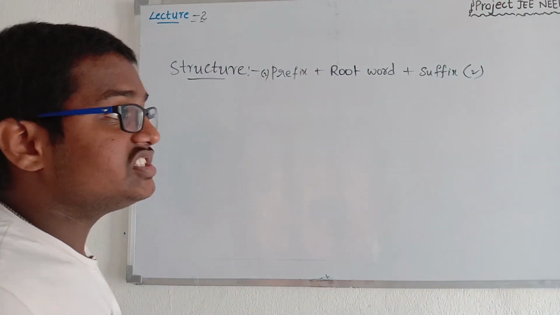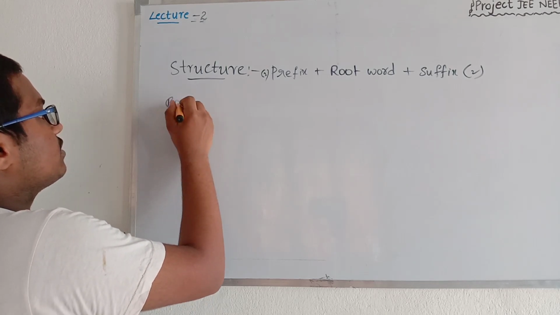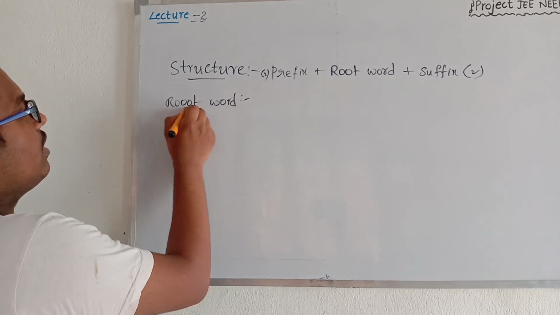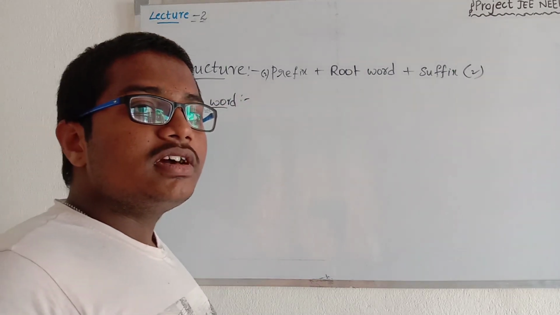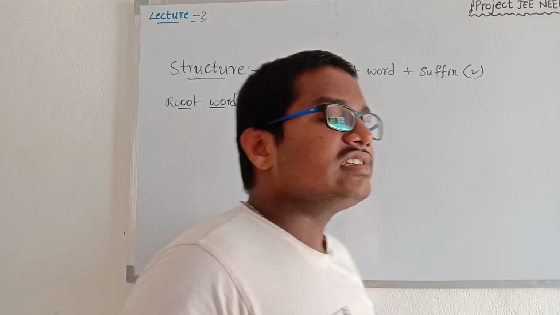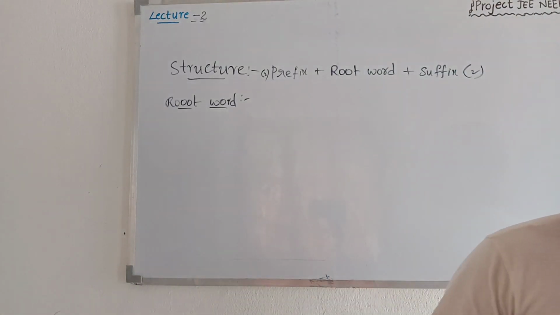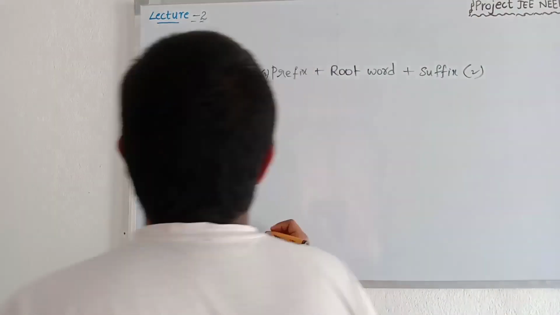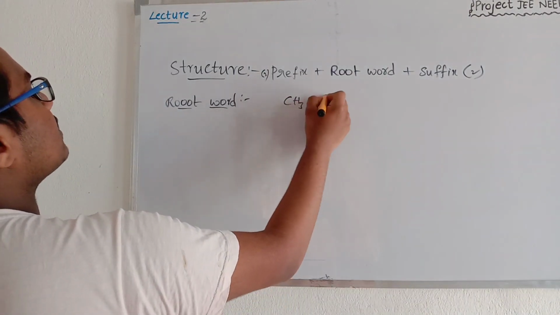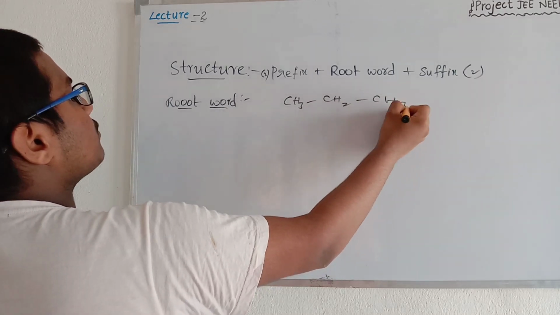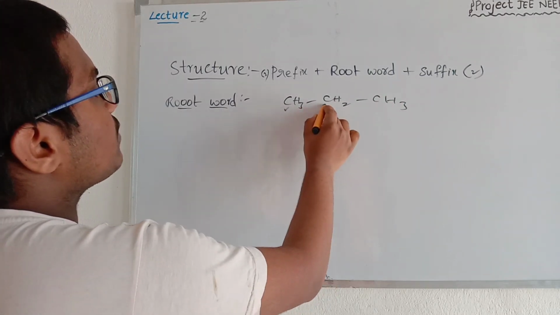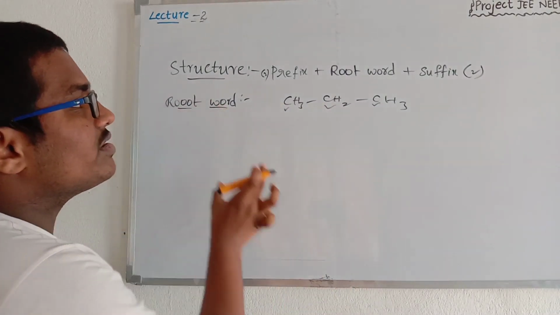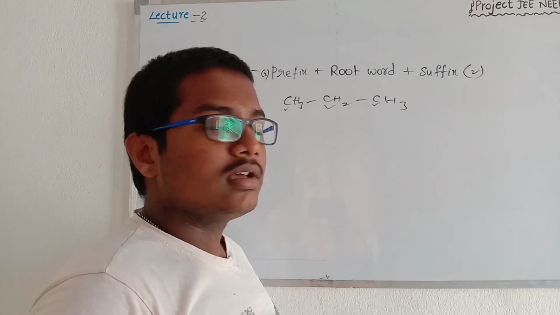Firstly, let's discuss the root word. What is the root word? The root word indicates the number of carbons present in the chain of the organic compound. If we take the same example, here there are 3 carbons. This number of 3 carbons is expressed by the root word in this structure of naming.